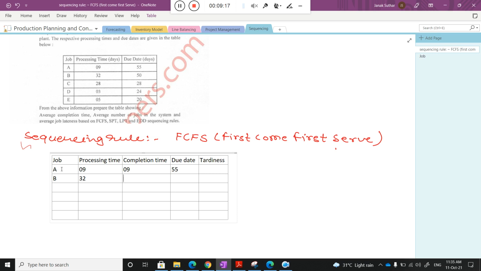Assume that only one machine is available. When will you start? After 9, right? And when can you finish that job? If you start at 9, how can you complete at 32?